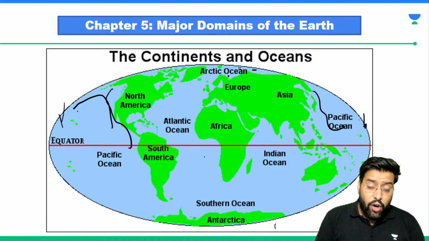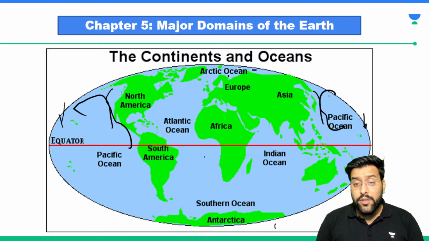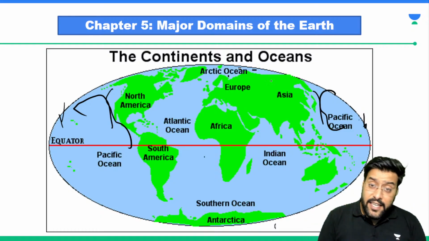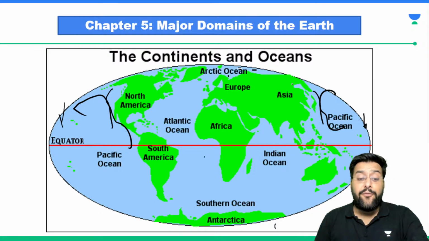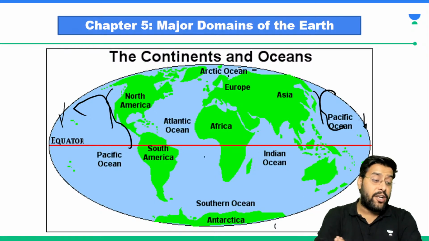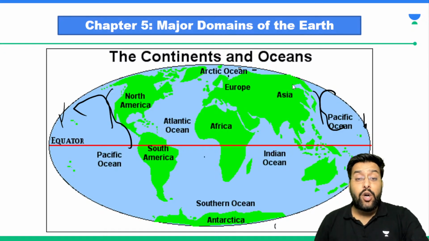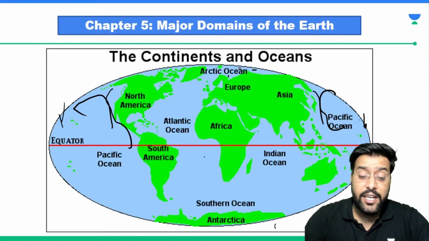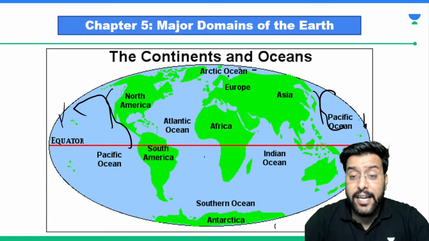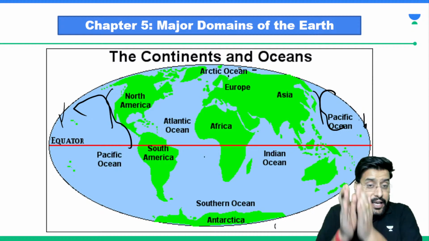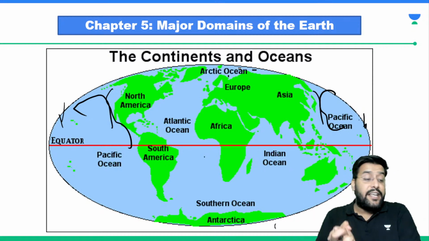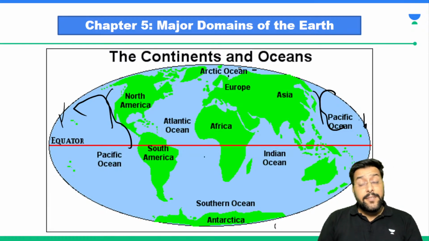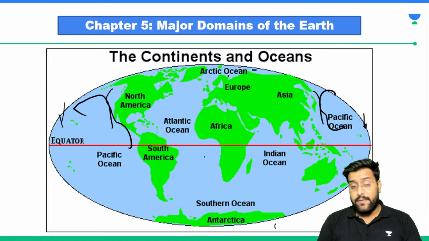So this region of Pacific Ocean, on both the sides when it meets, this area has so many active volcanoes. You find most of the active volcanoes in this particular area. That's why this area is known as Ring of Fire. If somebody asks you what is Ring of Fire, we need to remember that the area of Pacific Ocean between Asia and North America is the area where we have the maximum number of what? We have the maximum number of active volcanoes, so we call it Ring of Fire. Are we clear?